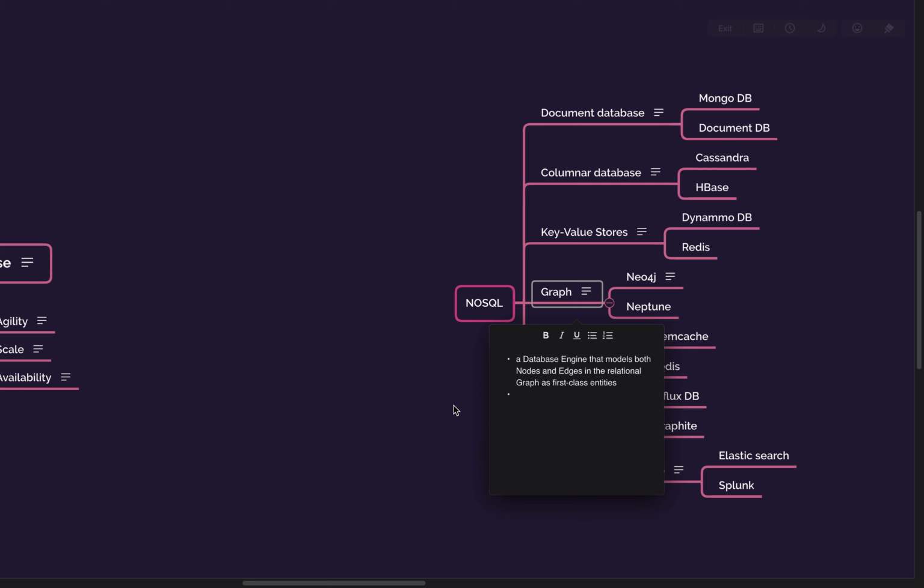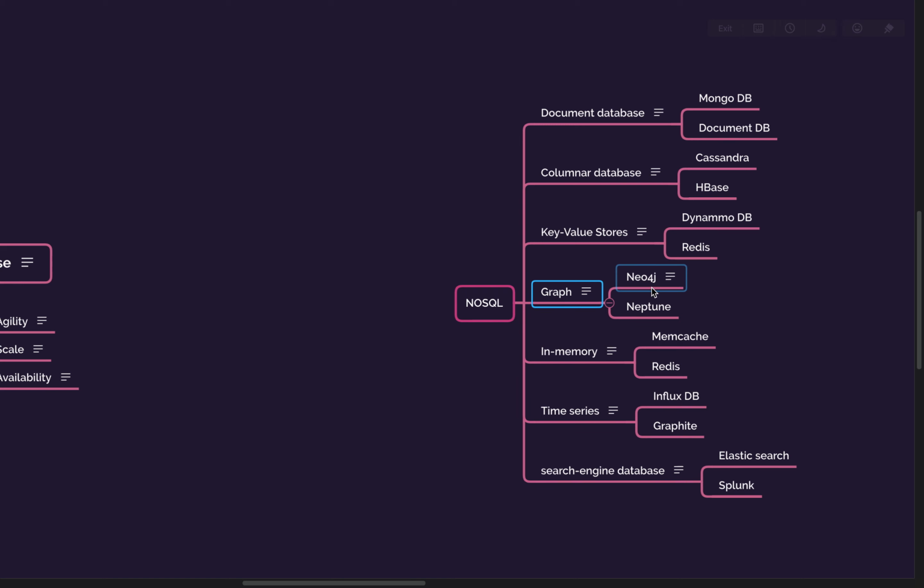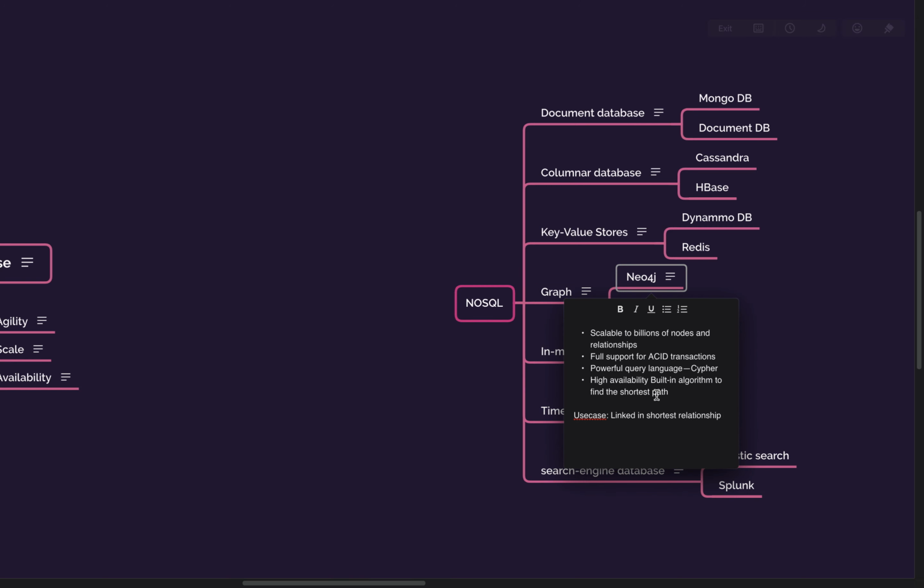Yes, one of the important aspects of graph databases is that most of them support the shortest path algorithm, which is very important. So any use case where you see that there might be a requirement for a shortest path algorithm, then you should prefer a graph database. That is the key aspect for choosing a graph database.